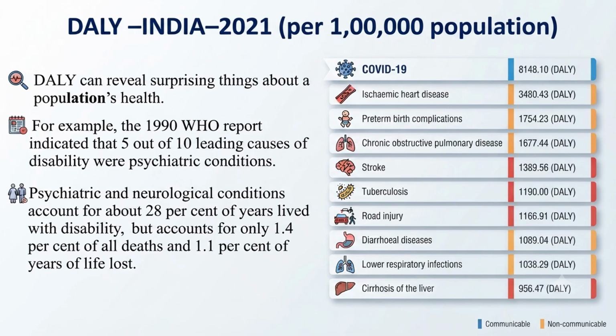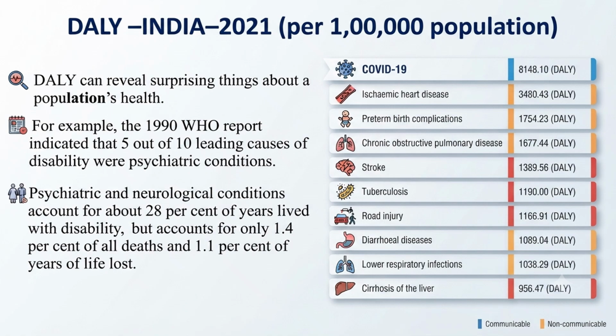So with the previous formula we got confused, and why should we do this much complicated calculation and remember? Because this DALY can reveal surprising things about population health. Say for example, in 1990 a WHO report indicated that 5 out of 10 leading causes of disability were psychiatric conditions.